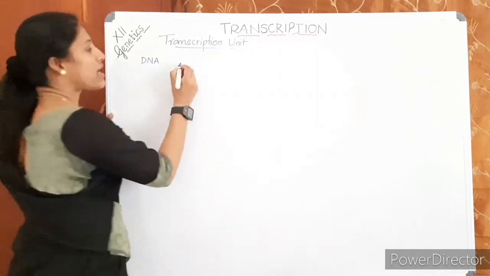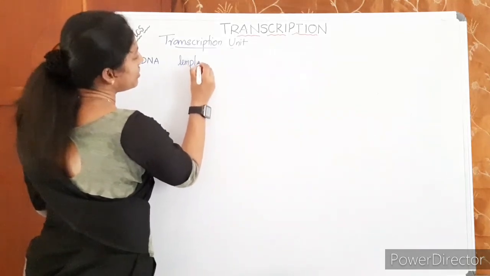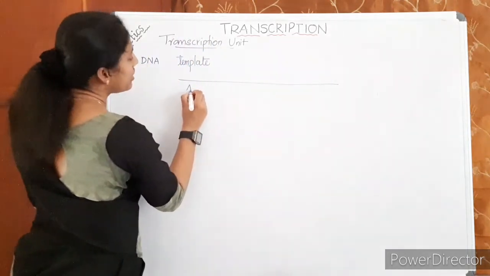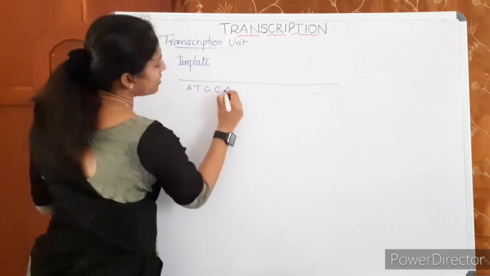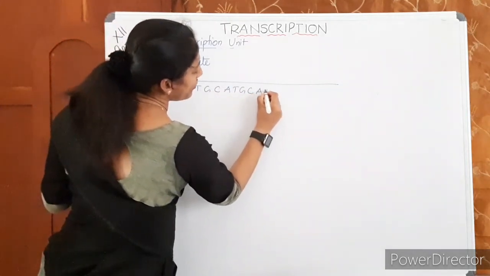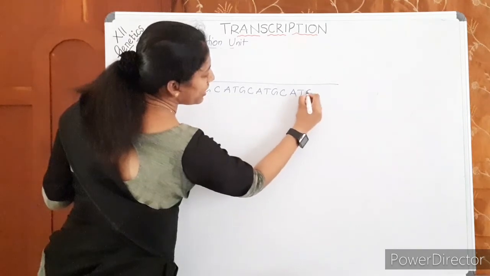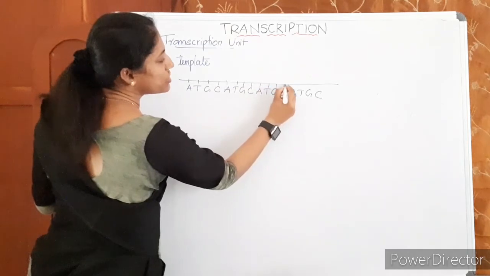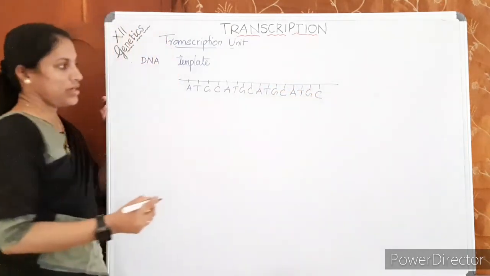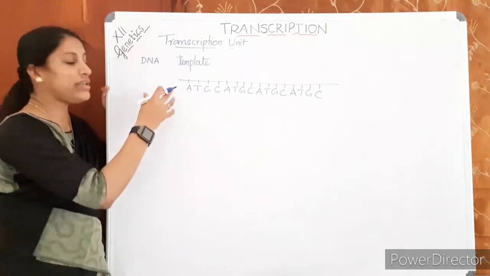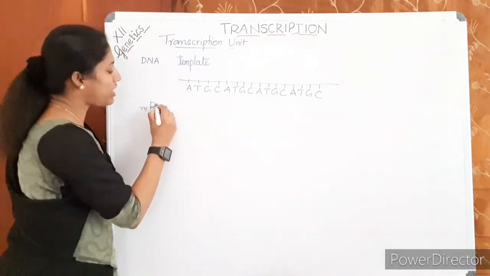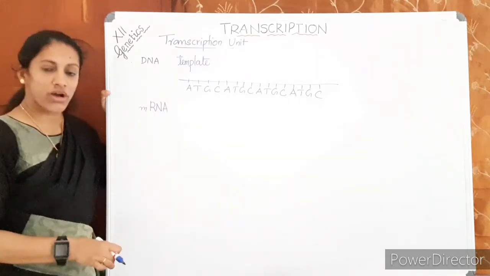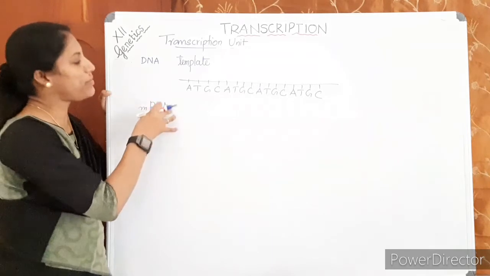If the DNA template strand sequence is given to you, like ATGC, this is the sequence of the DNA template strand. The question is: write down or identify the sequence of mRNA transcribed from this.